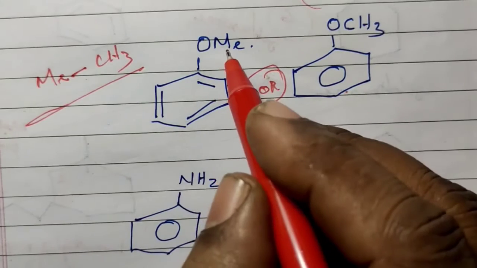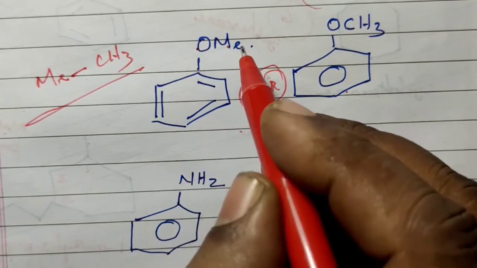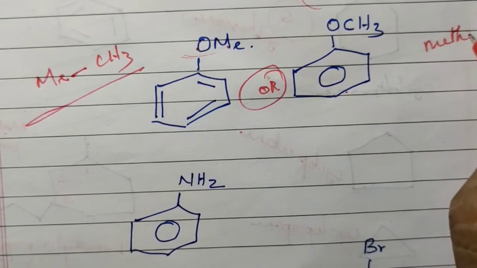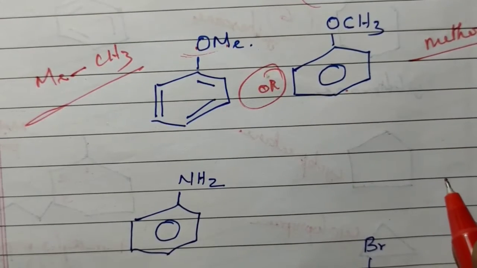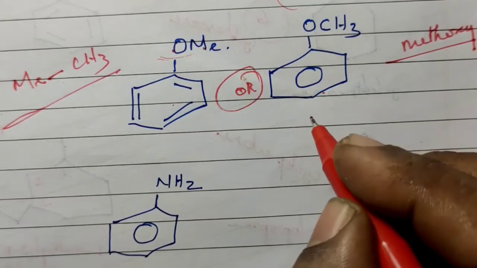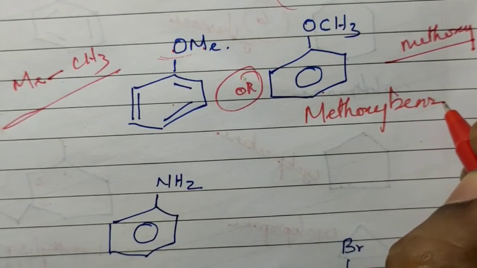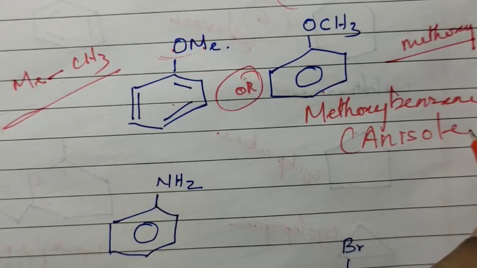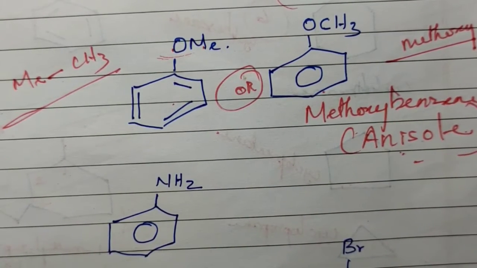So, when a methyl group is associated with O, the name of this group is called the methoxy group. So it is called methoxybenzene. The methoxybenzene is commonly called anisole. Anisole is the common name of methoxybenzene.